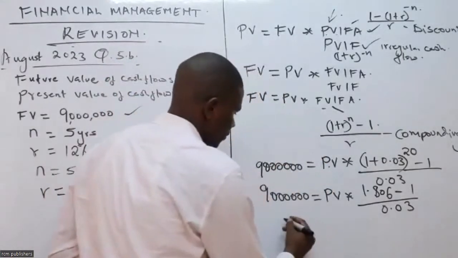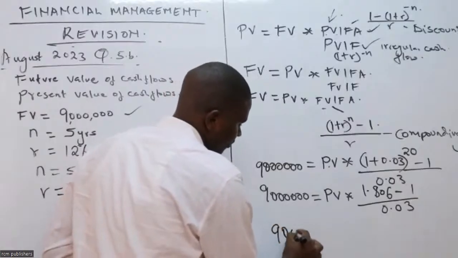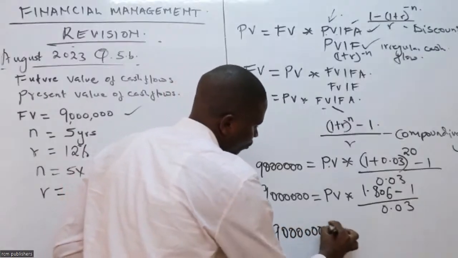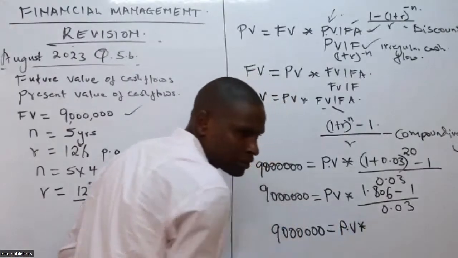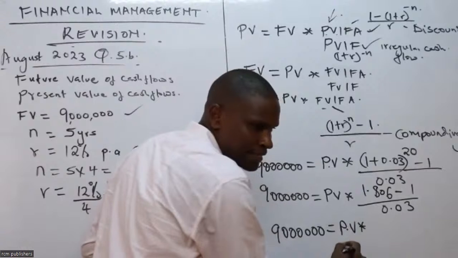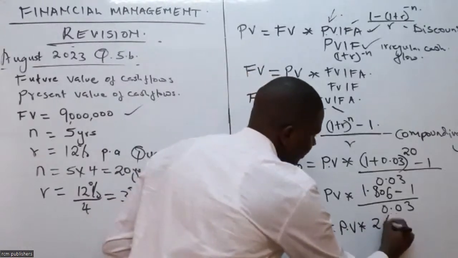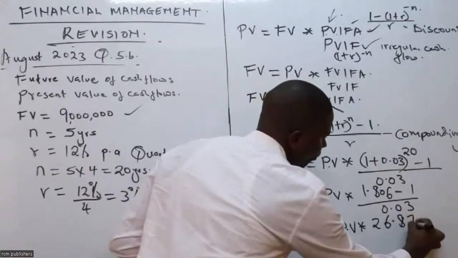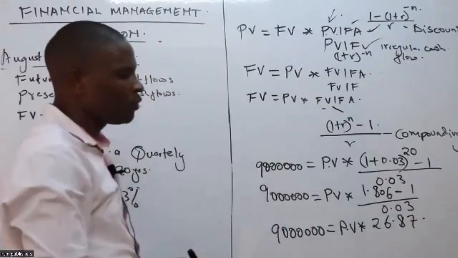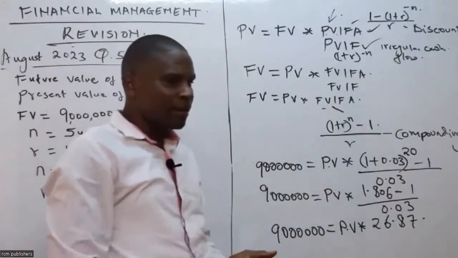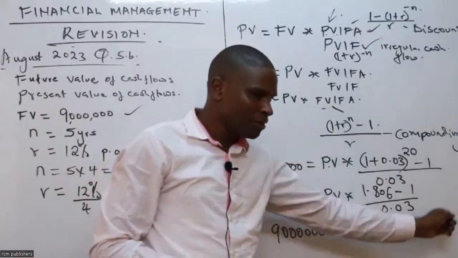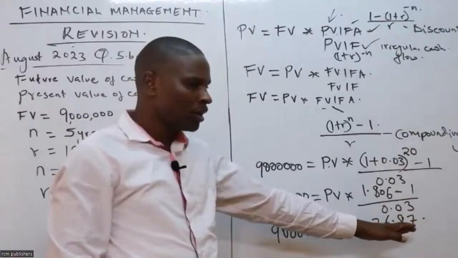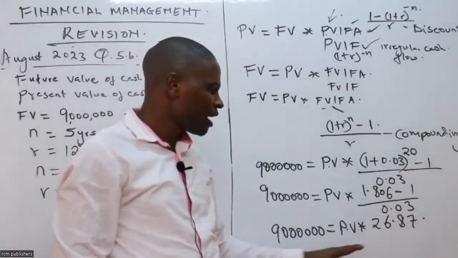I have to check this. So I have 9 million here, class. I have to be very systematic. There's somebody who has given me this. It is 26.87. Asante. I like the way you are doing this. I like the fact that you have not given me a figure with very many decimal points. Sometimes it affects our result.